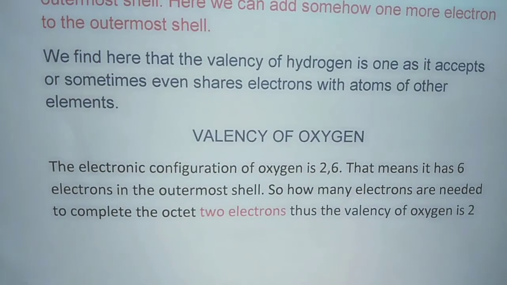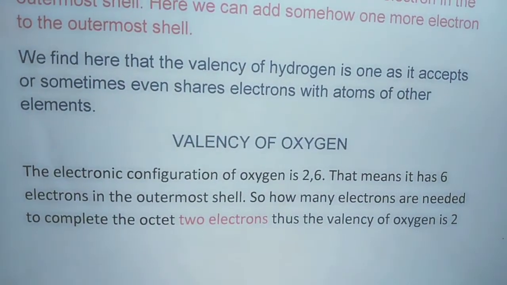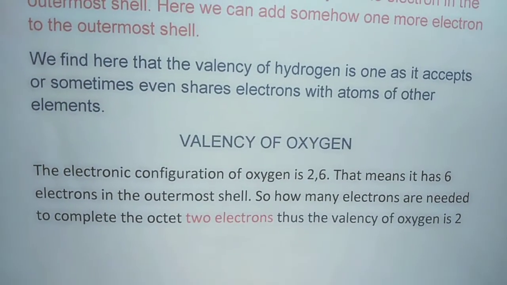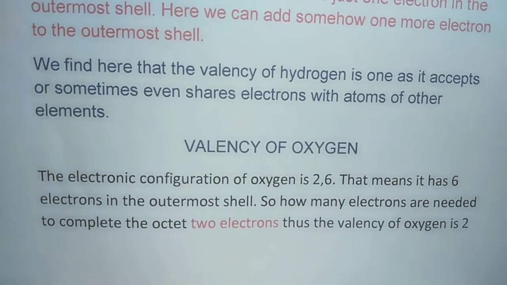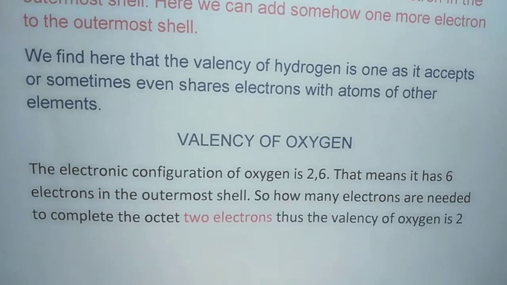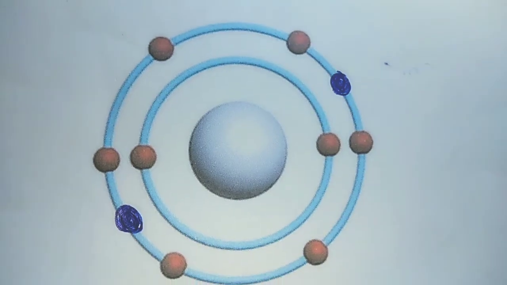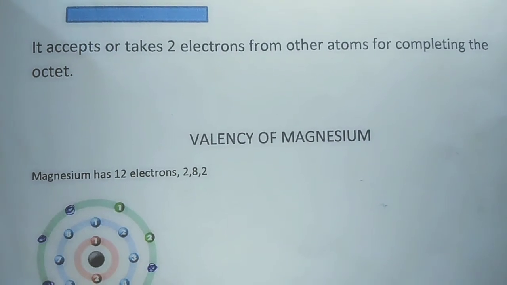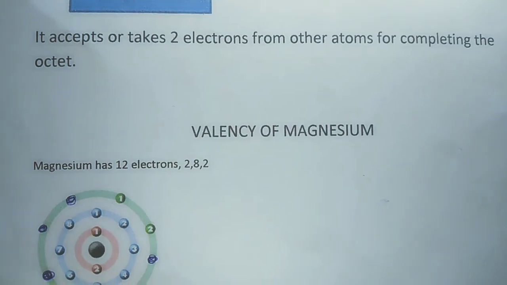elements. Valency of oxygen. The electronic configuration of oxygen is 2 and 6. That means it has 6 electrons in the outermost shell. So how many electrons are needed to complete the octet? 2 electrons. Thus the valency of oxygen is 2. It accepts or takes 2 electrons from another atom for completing the octet.